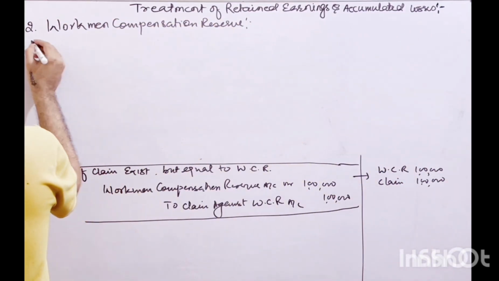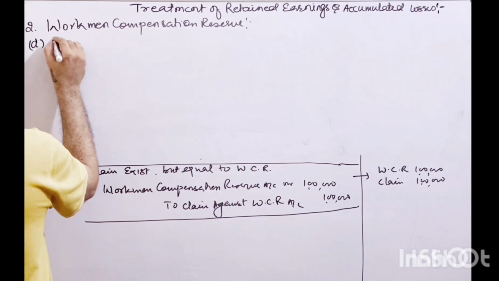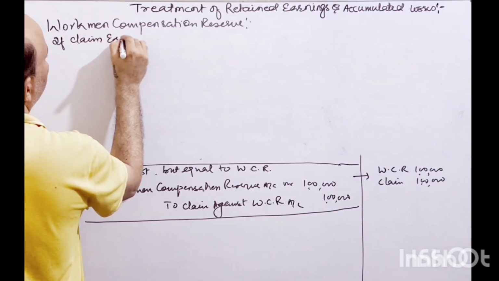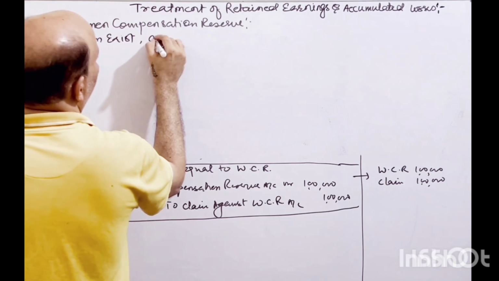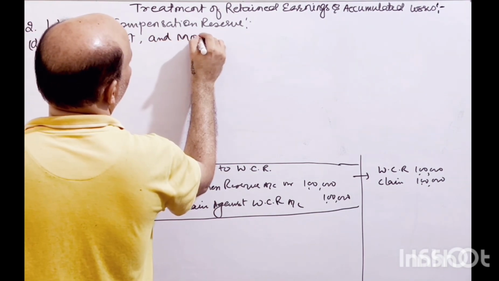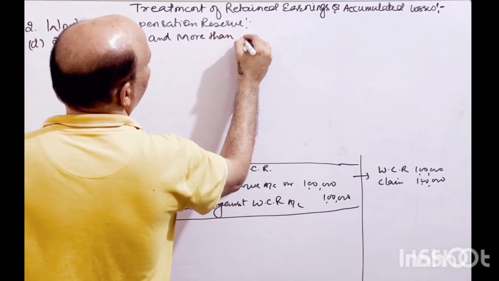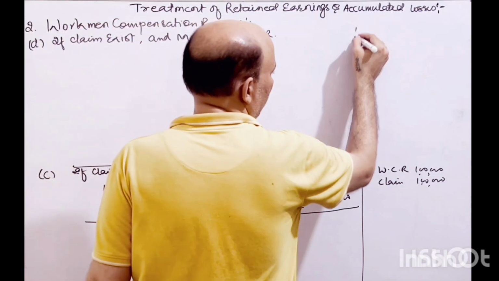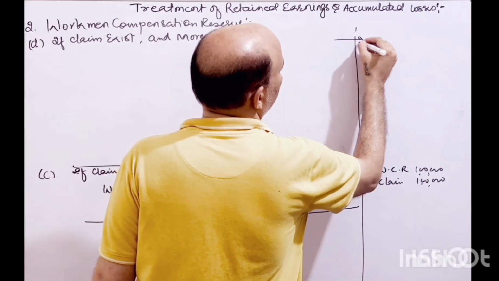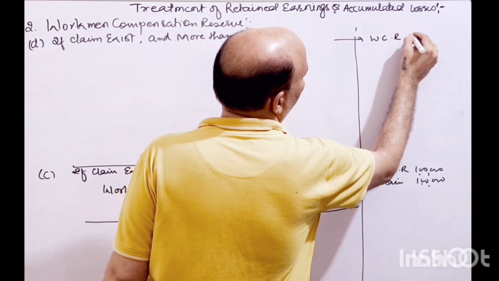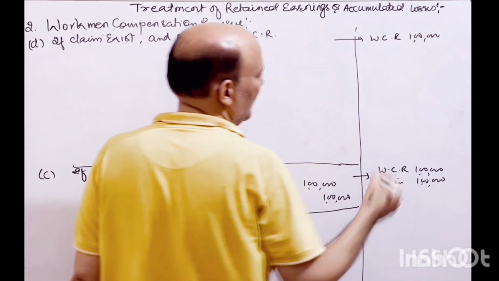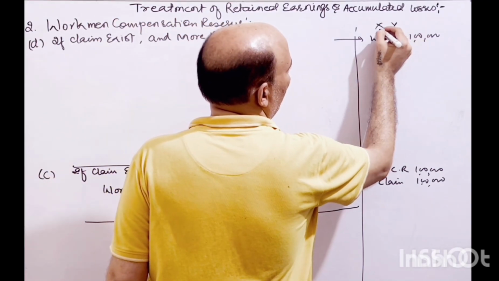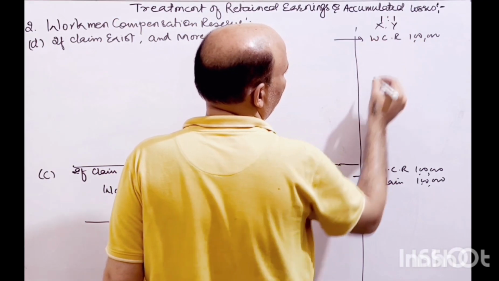Here, the third case: if the claim exists and is more than WCR, you have WCR here. Let's say in this example we have WCR of 1 lakh rupees and the partners are X and Y, in a 1:1 ratio, right?